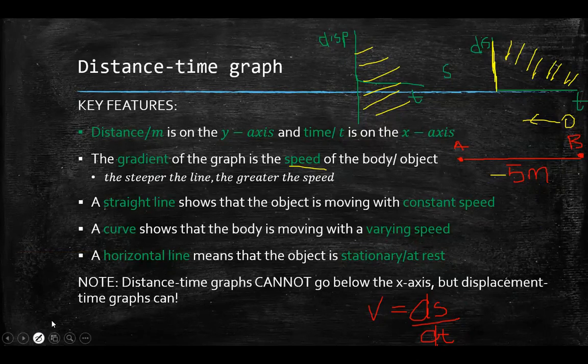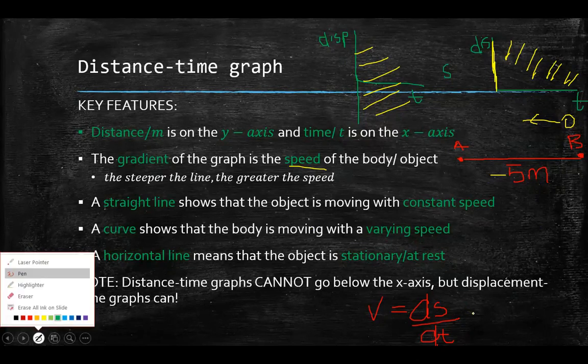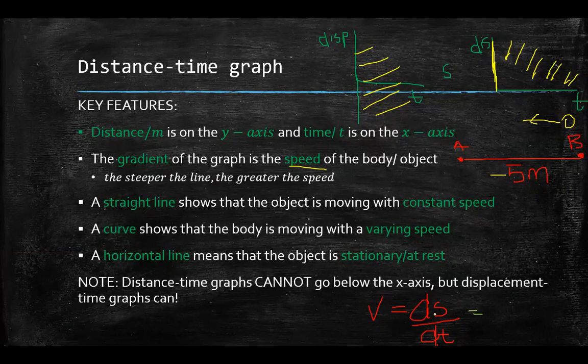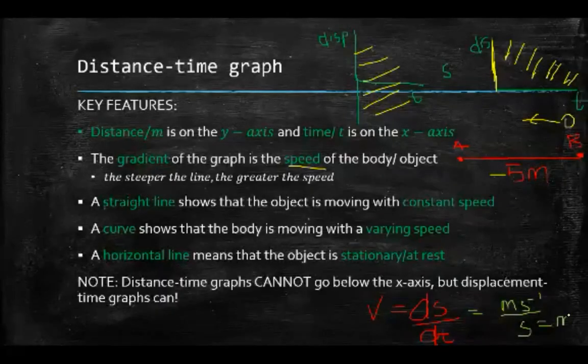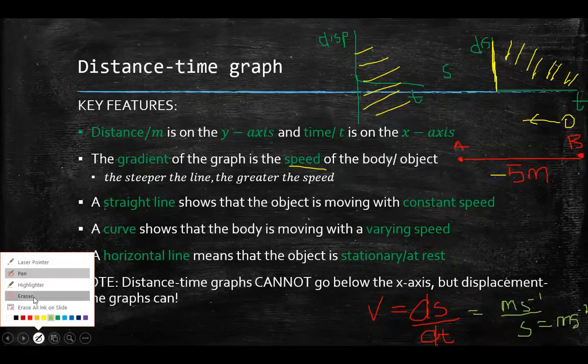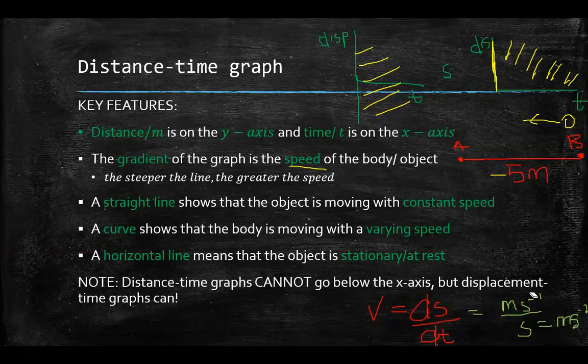Meters per second is the unit for velocity. If I said that the unit for displacement is meters per second, then I said the unit for time is seconds, that wouldn't add up. It would be meters per second squared. But that's not the unit for velocity. The unit for velocity is meters per second. So that's not right. The unit for displacement is actually meters. And that's how you would end up with the meters per second for velocity.